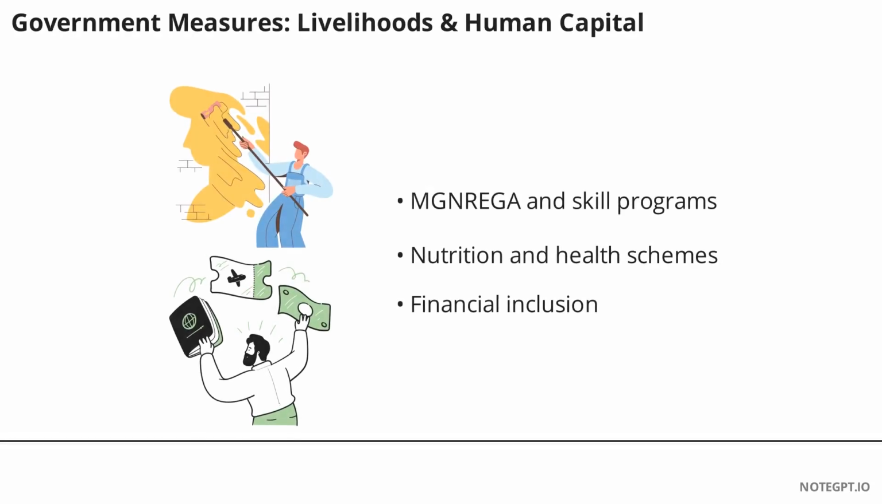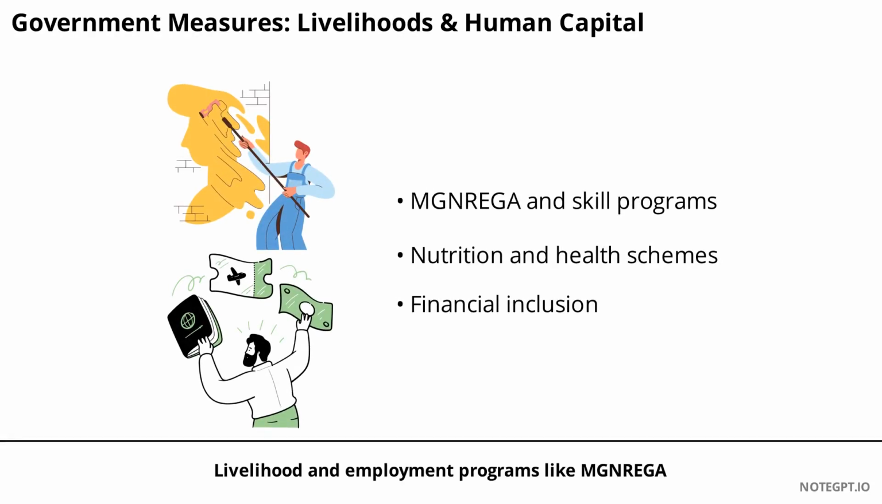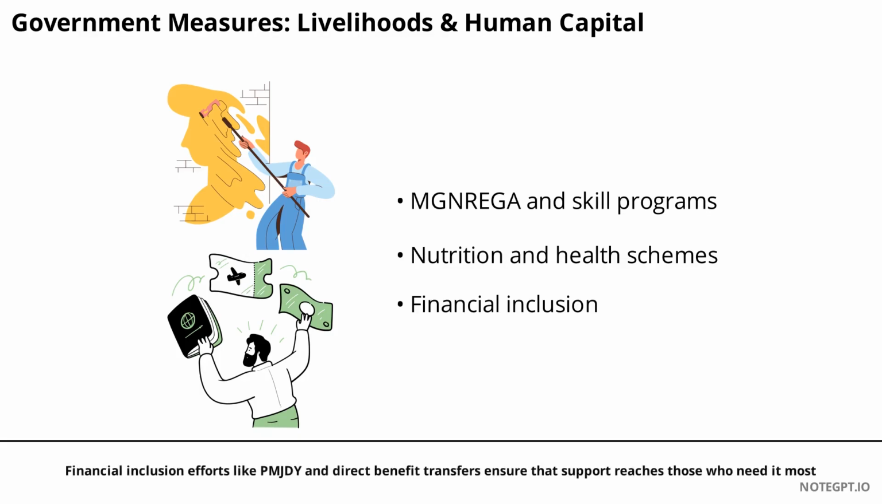Livelihood and employment programs like MGNREGA, skill development, and MSME support help create jobs and improve incomes. Human capital initiatives such as Poshan, midday meals, and Ayushman Bharat focus on nutrition, education, and health. Financial inclusion efforts like PMJDY and direct benefit transfers ensure that support reaches those who need it most.